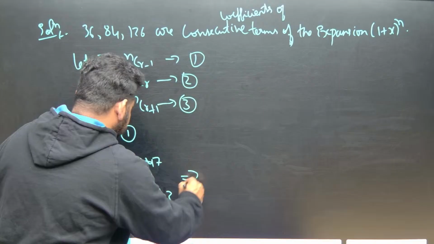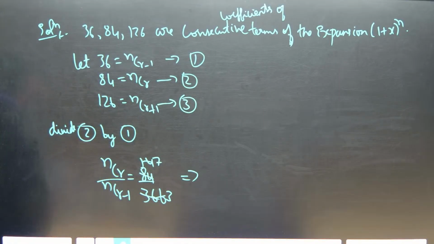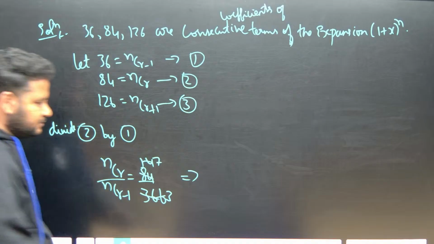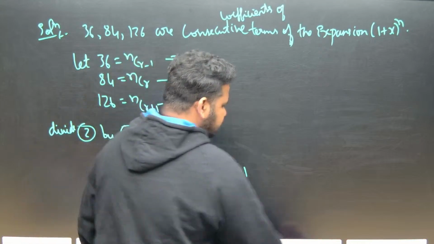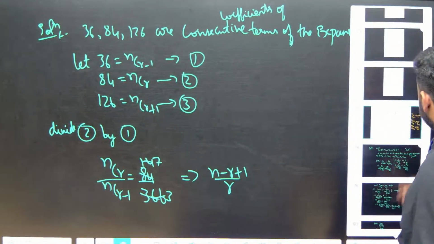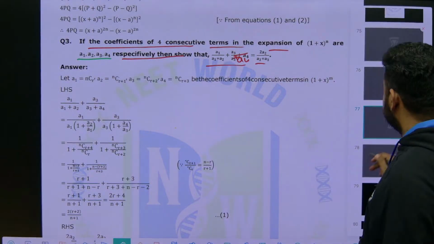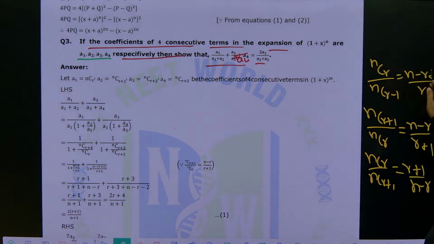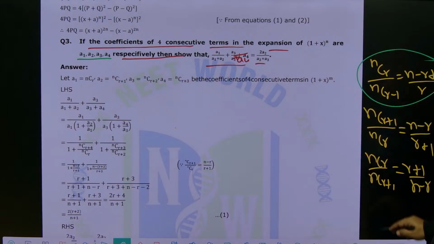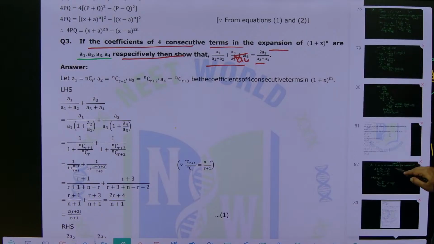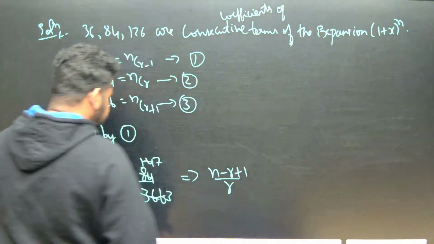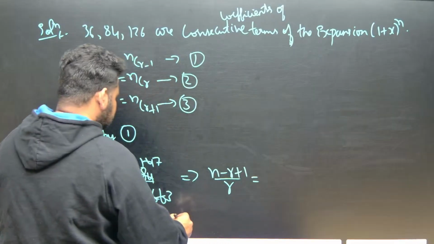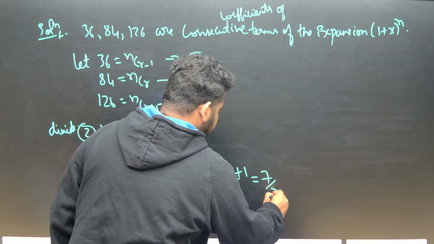Now further, nCr by nCr minus 1, what is the formula that we have? n minus r plus 1 by r. See here, nCr by nCr minus 1 is n minus r plus 1 by r. This is the formula we are using, and this is equal to 7 by 3.